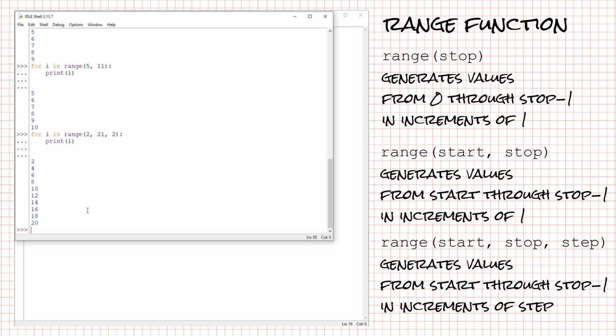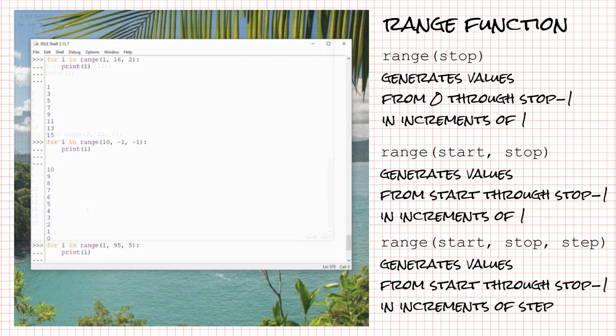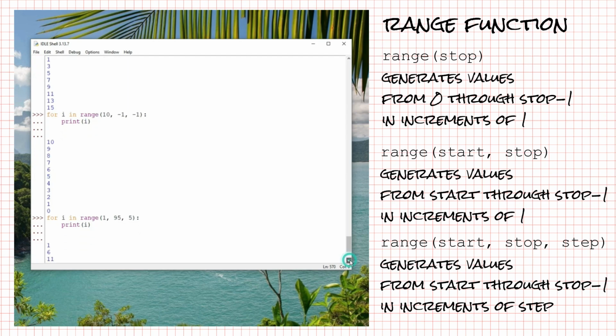I suggest you practice with it a little in the console. Try generating odd numbers from 1 to 15. Count down from 10 to 0. And count from 1 to 95 in increments of 5. If you pause the video and do that, when you come back, you'll see my answers, although there's more than one way to generate many ranges. So if you got the correct values, your range was fine.